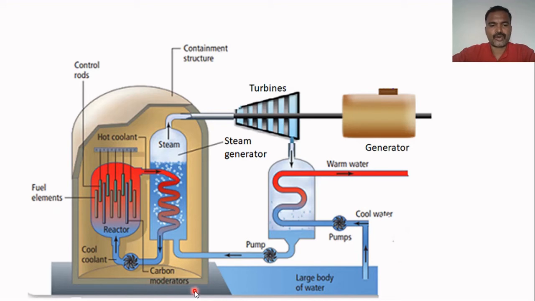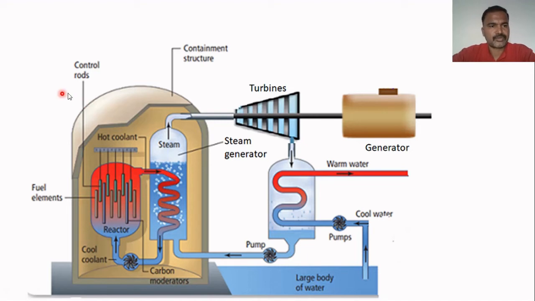Now consider one more component, moderators. Neutrons of fairly low speed should be used to have controlled nuclear chain reactions. So the moderators are used to slow down the speed of fast moving neutrons produced during the nuclear fission reaction. Moderators decrease the speed of a neutron by absorbing the energy but not by absorbing the neutrons. Graphite rods, heavy water or beryllium are the most commonly used moderators.